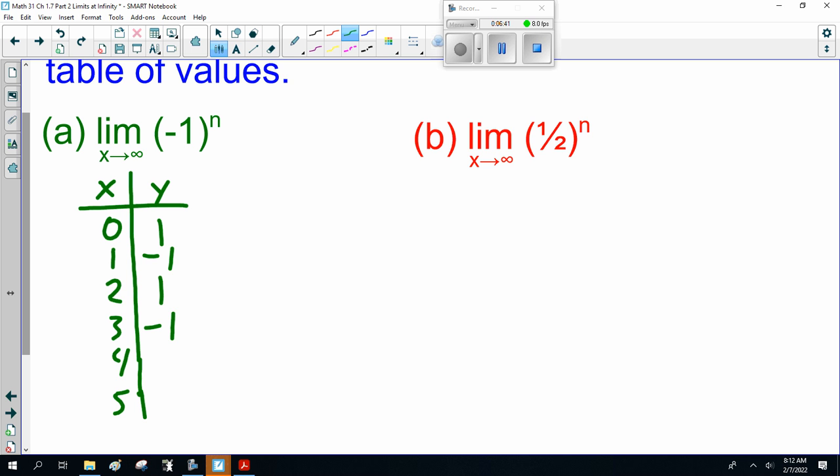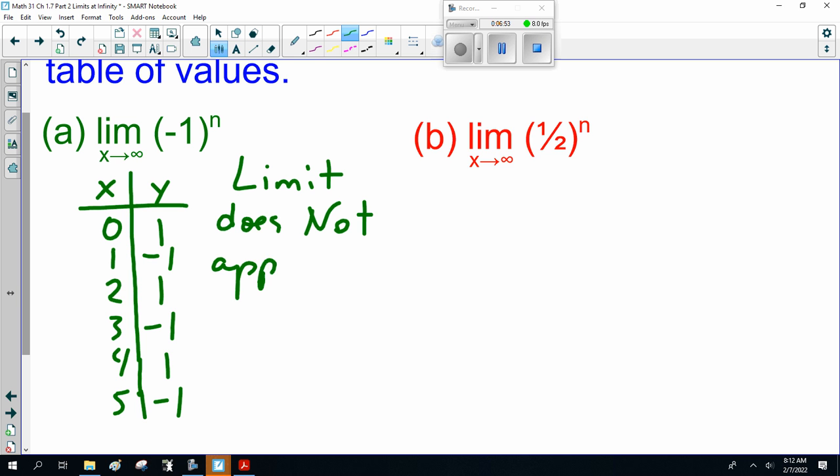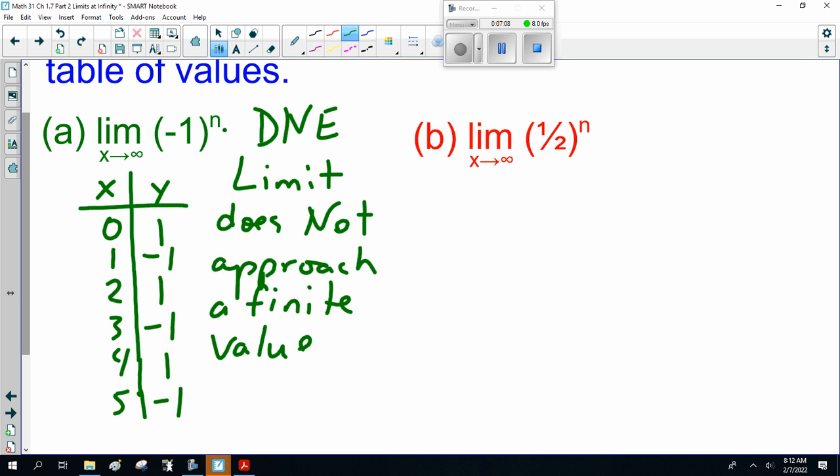Then minus 1. Okay, I'm going to say the limit does not approach a finite value. Hence, it does not exist.